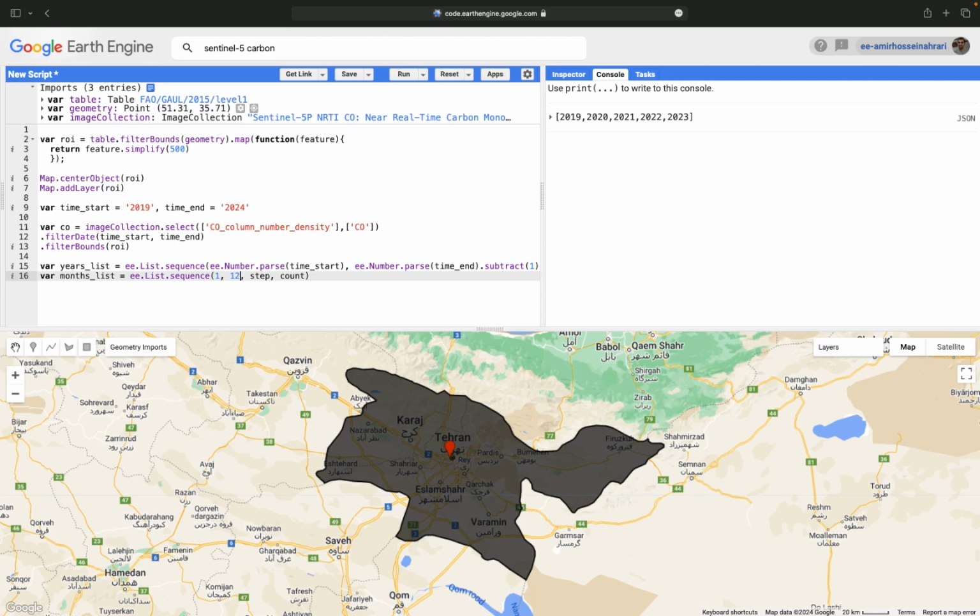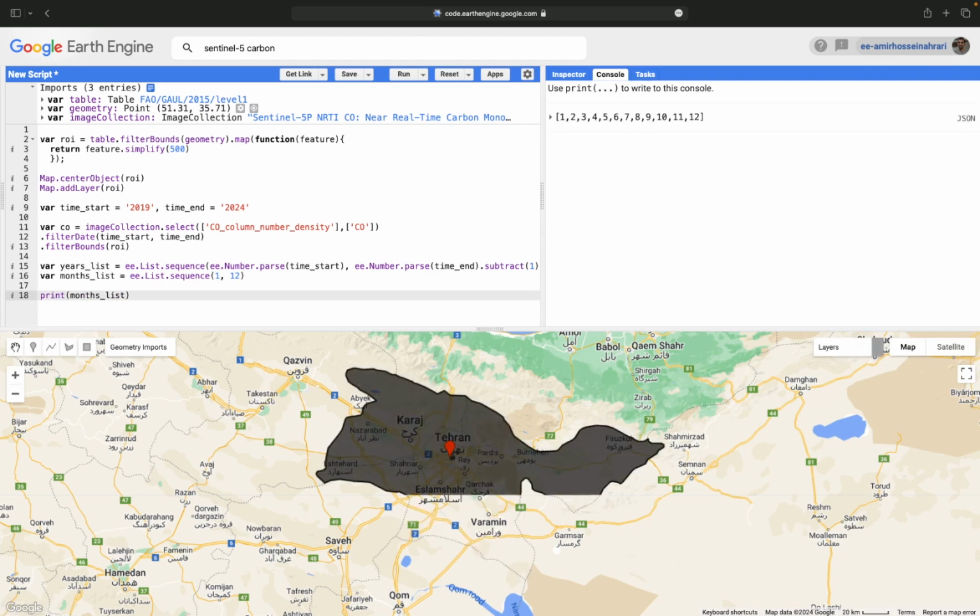Because for each year we have 12 months, and now I'm making a list with 12 records. Print months list to have a better understanding. As you can see, I have a list starting from 1 and ending at 12. That's representing the pattern and the number of the months that we have for each year.